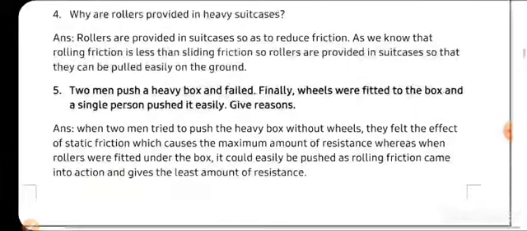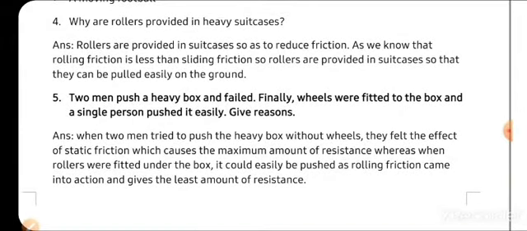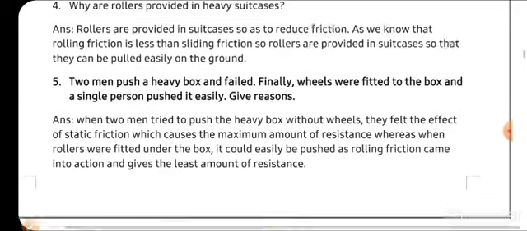Next comes, why are the rollers provided with the heavy suitcases? जो heavy suitcases होते हैं उनके नीचे rollers क्यों लगे होते हैं? Because it is very difficult to drag the suitcases, right? Because उस केस में there will be the sliding friction which will be in action, but if we use the rollers, there will be the rolling friction. So we know that rolling friction is less than the sliding friction, so this is why there are rollers present under the heavy suitcases.